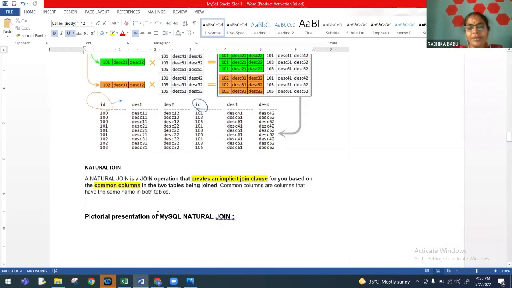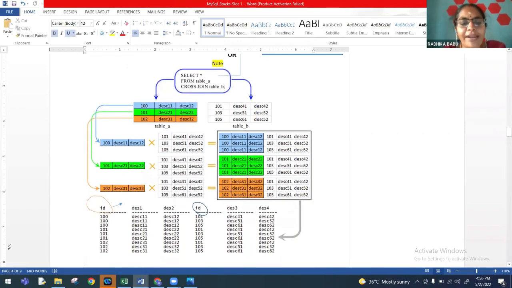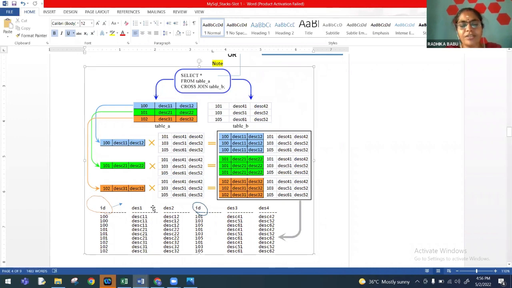Now here, there will be one query. Very frequently we miss on this also. If you look at this, I have this ID column. Now the first column is the ID column. Okay. The second column is a description column 1, description 2. This is from the first table. If you look at this, this is from the first table. Now I have this to be my second table. Now this whole thing like ID, description 3 and description 4 is my second table's data.